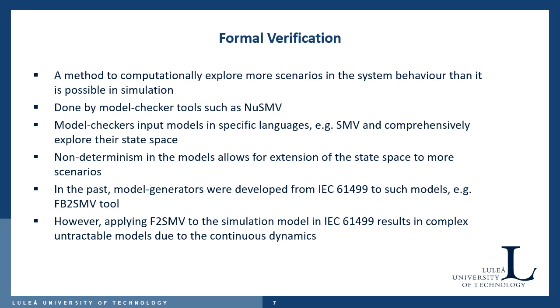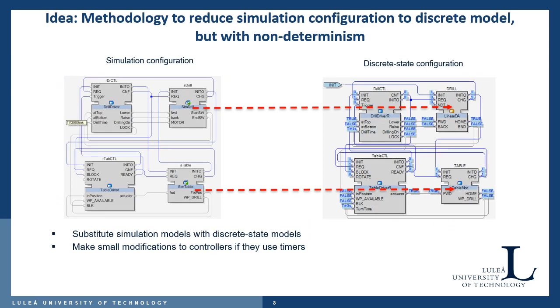However, applying FB to SMV to the simulation model in IEC 64099 results in complex intractable models due to continuous dynamics. So we need to transform the simulation model to the discrete state domain in order to do formal verification on the system. Let's see the discrete state modeling approach. We convert the simulation model to a discrete state model with the help of non-determinism. After that, we substitute the simulation model with the discrete state model. Let's see the discrete state modeling approach in detail.